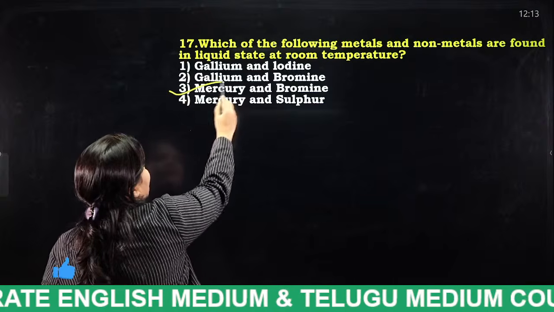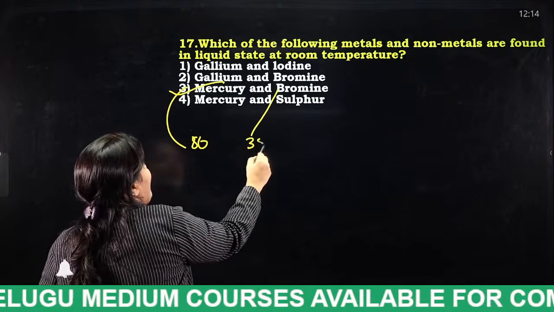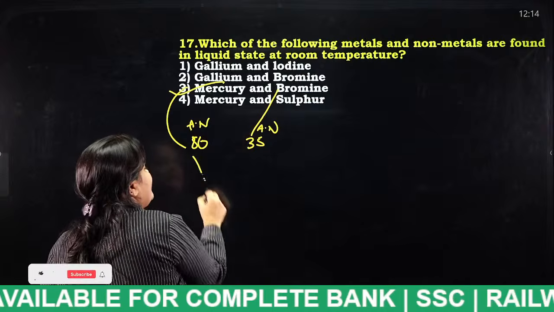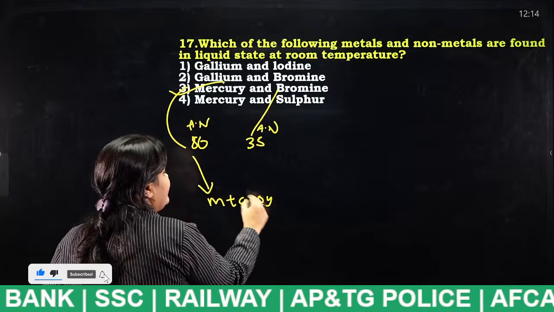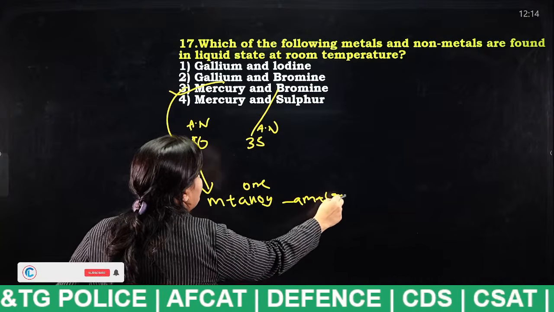Very good, mercury and bromine. Mercury has atomic number 80 and bromine has atomic number 35. Okay, and when mercury is mixed with another metal to form an alloy, that is known as what? Amalgam. Okay.